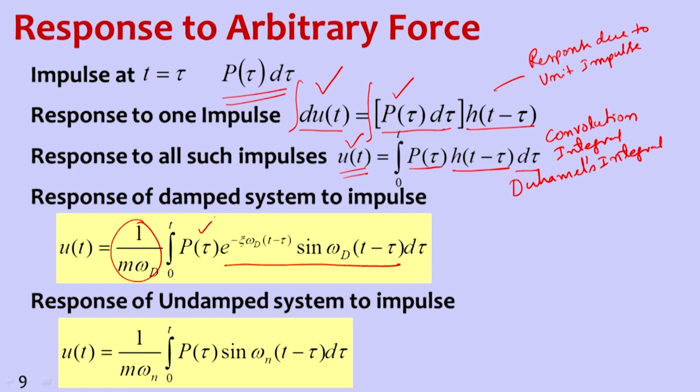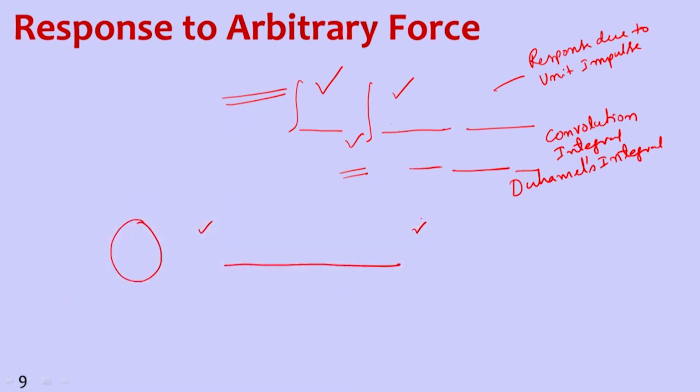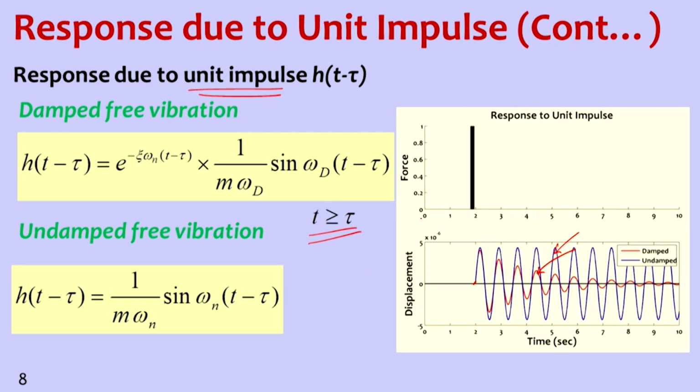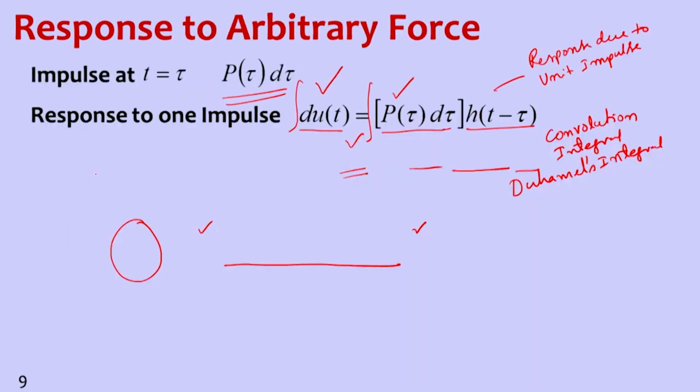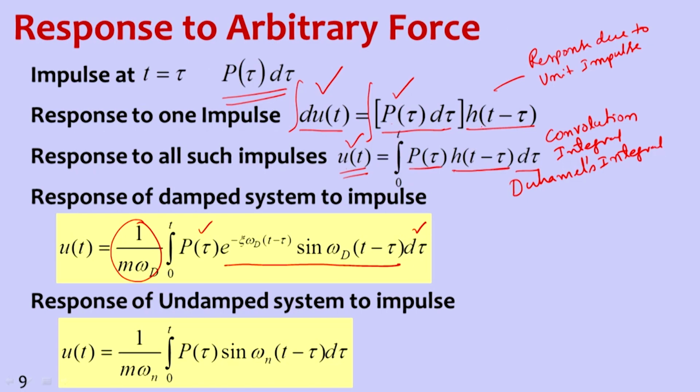Now multiply by impulse value. So let us go back and look at it. Yeah, this one. This is damped free vibration response. So h t minus tau is substituted, that value, and then we get this entire response.